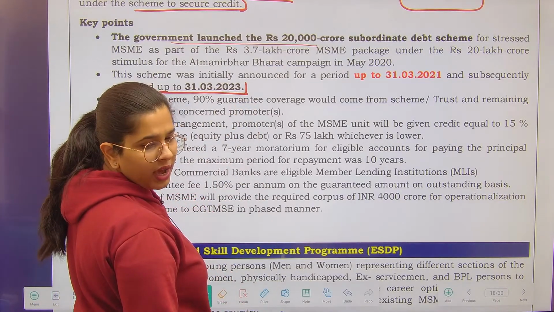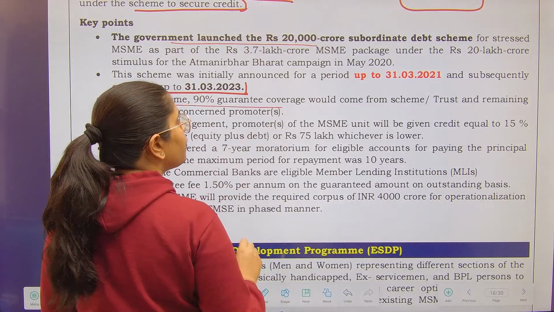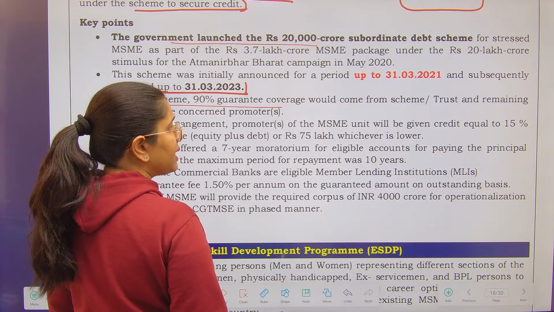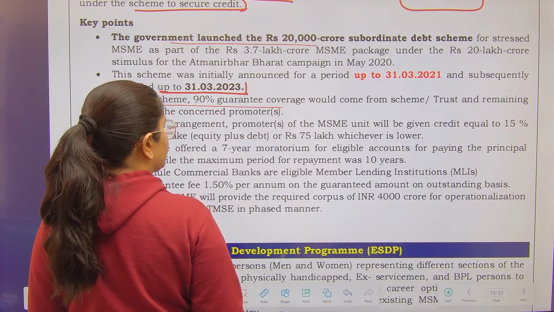That means therefore we are studying this particular scheme. Next is, for this scheme 90% of the guarantee coverage would come from the scheme or trust and the remaining 10% from the concerned promoters.